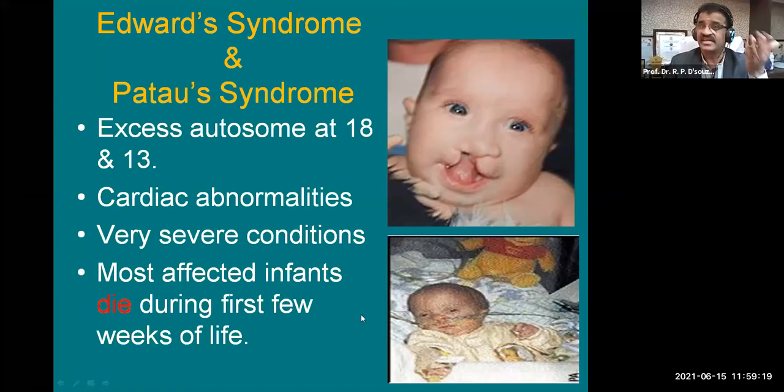But this genetic condition can be diagnosed before birth, and pregnancies can be terminated as per the MTP Act. So these genetic disorders should be known to each of us, because we are well aware of Down syndrome. Edwards syndrome and Patau syndrome are a little rare, but the problem is at the 18th and 13th autosomal pair. So this is called autosomal disorders.